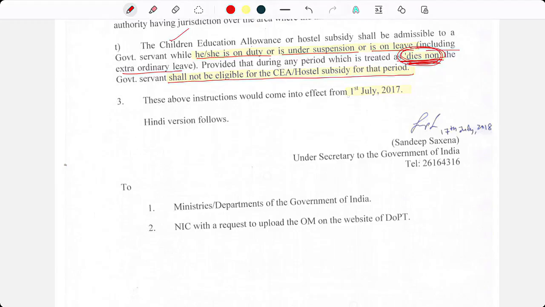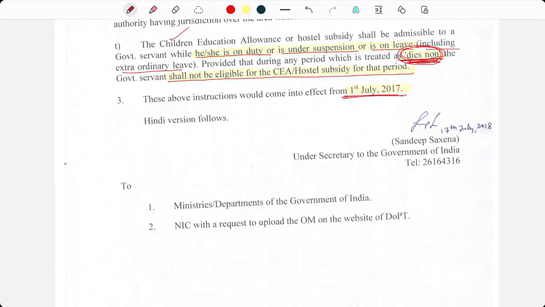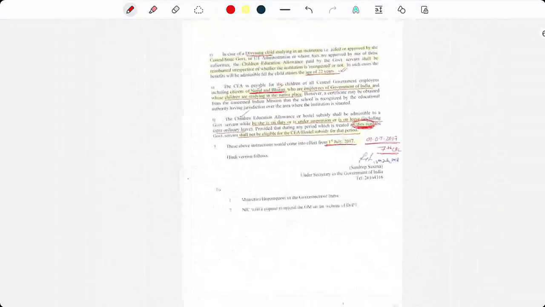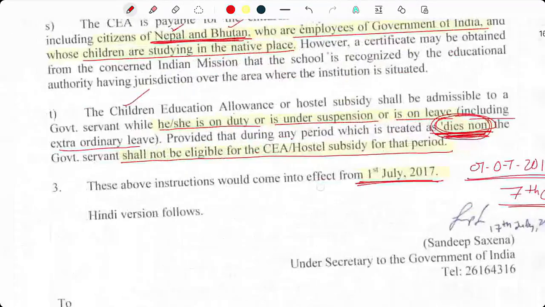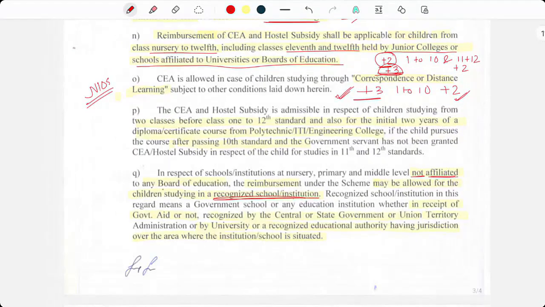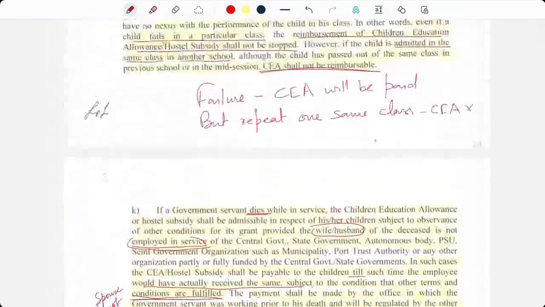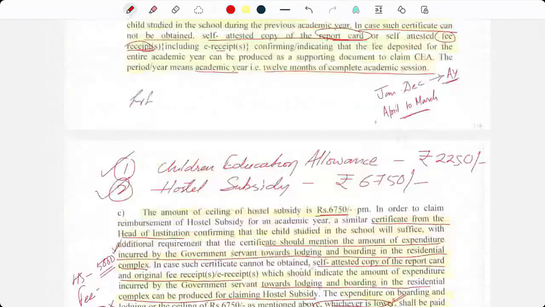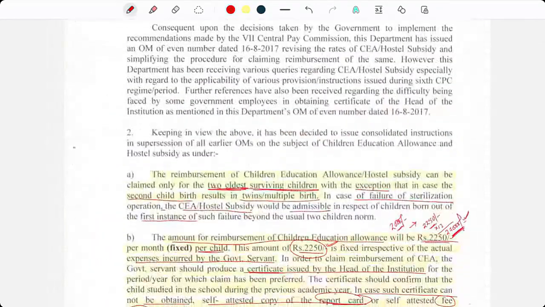The above instruction would come into effect from 1st July 2017. So it is 1st of July 2017, that is after 7th CPC. So that's all for CEA, and this much I guess will be enough. There is nothing else which could be asked for the topic of CEA. So you may just go through it once.